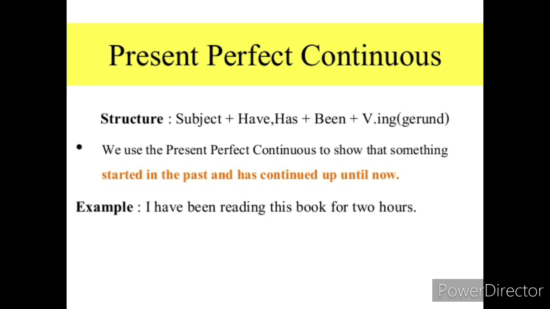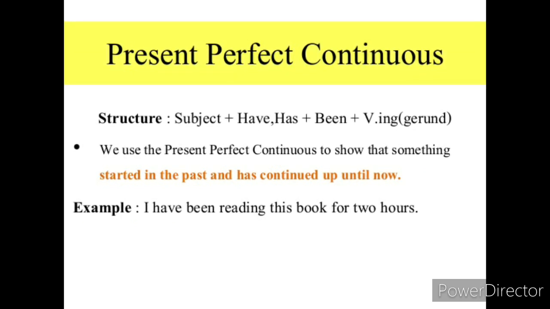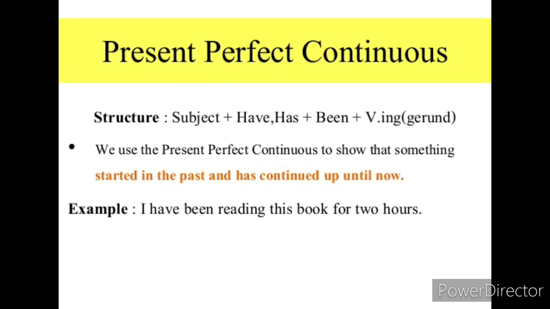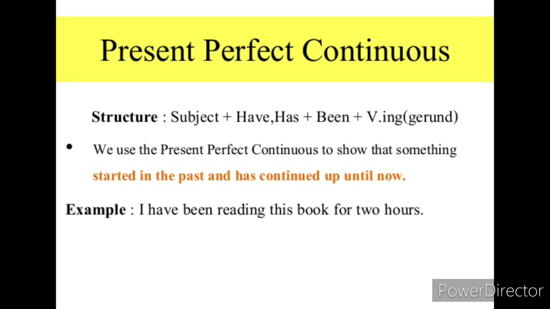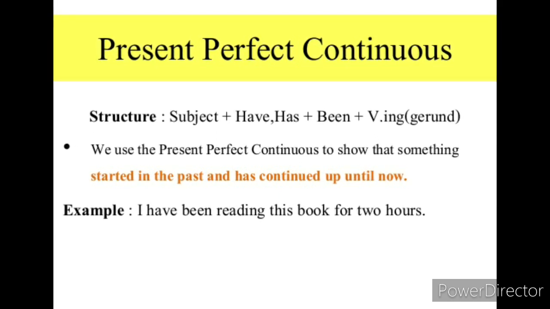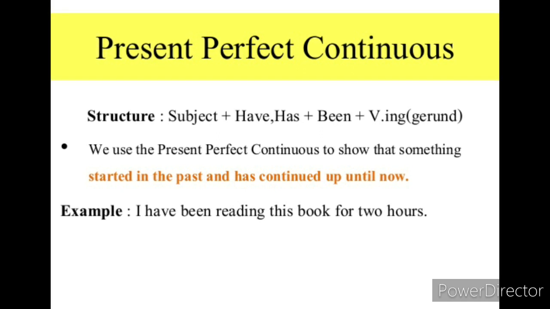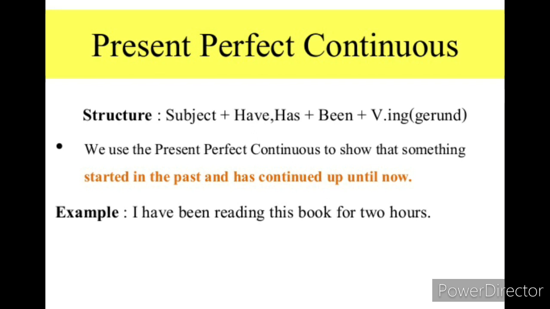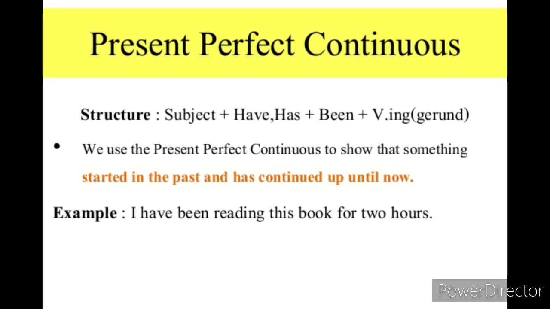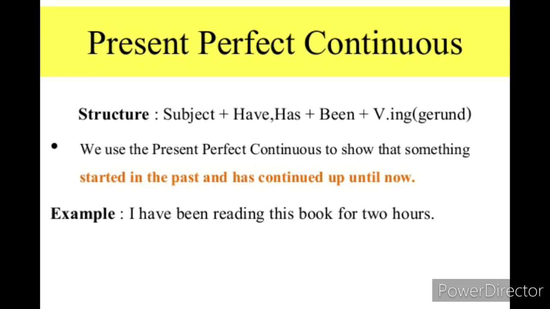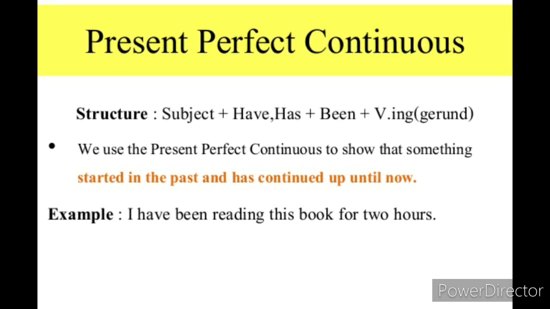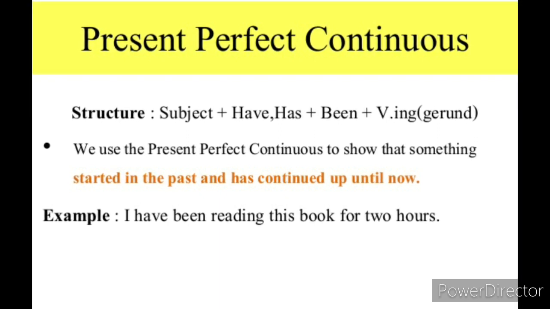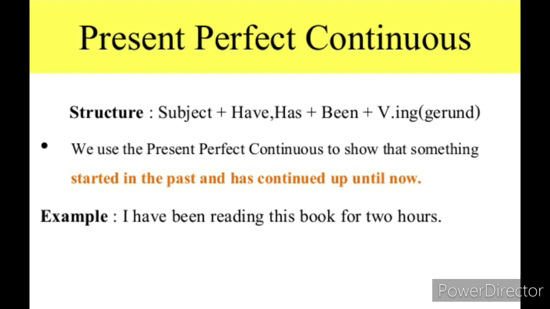Further, we are going to discuss the present perfect continuous tense. Present perfect continuous tense follows the formula: subject plus has or have plus been plus first form of the verb with ing plus object plus since or for plus time. So, dear students, we use the present perfect continuous tense to show that something started in the past and has continued up until now. For example, I have been reading this book for 2 hours.